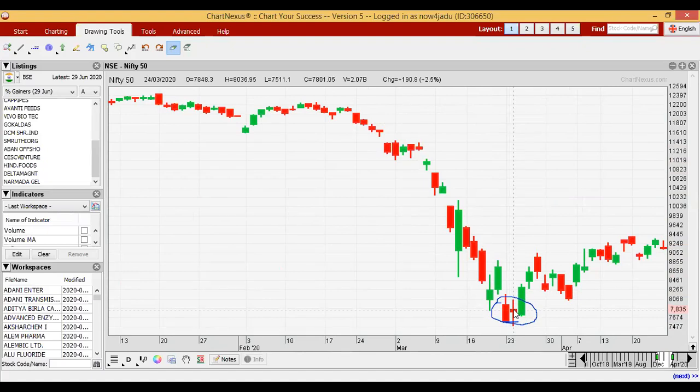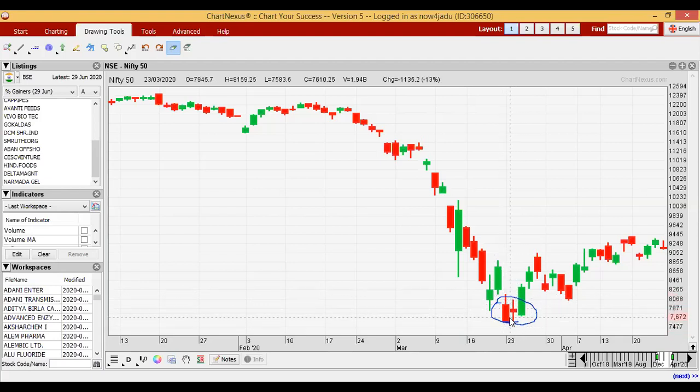But the high here is 8036, almost 237 points above the closing and almost 200 points above the opening. The low is near 300 points below the closing. So the body size is very small compared with the highs and lows. That's why it became a doji.